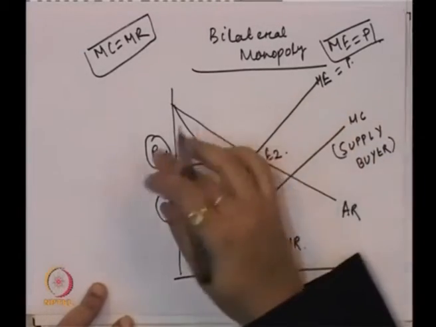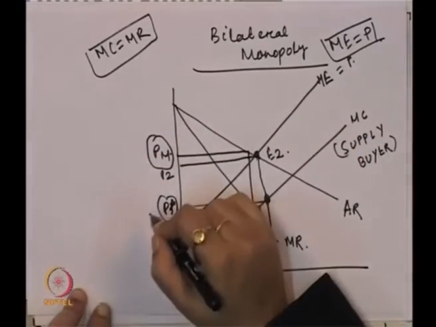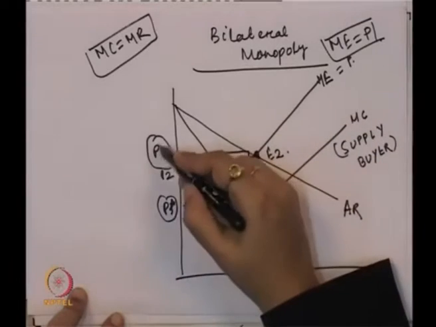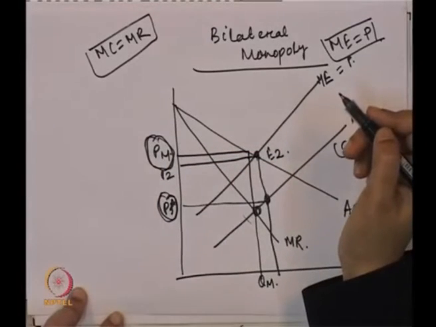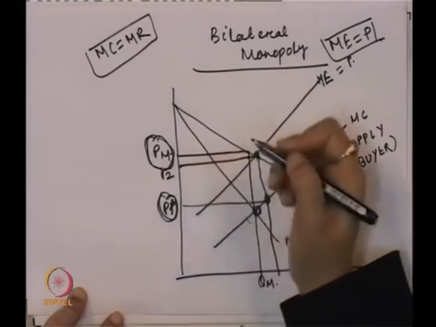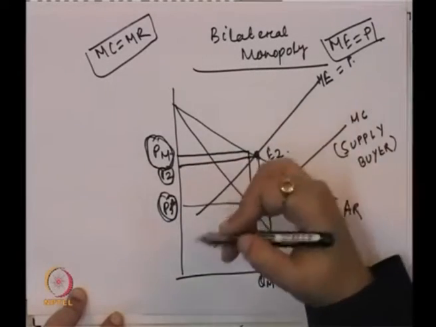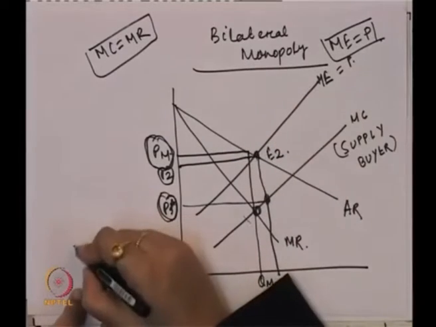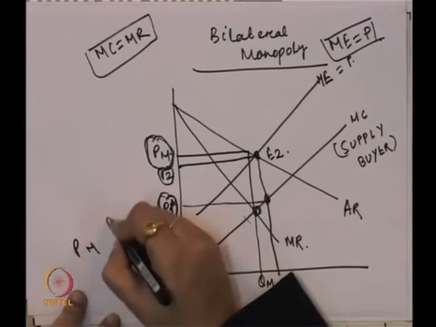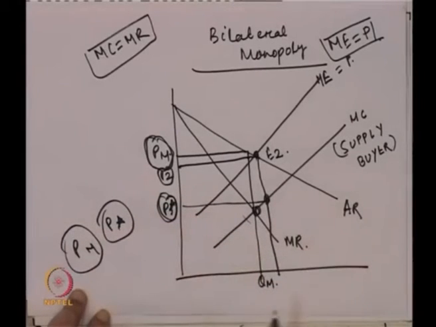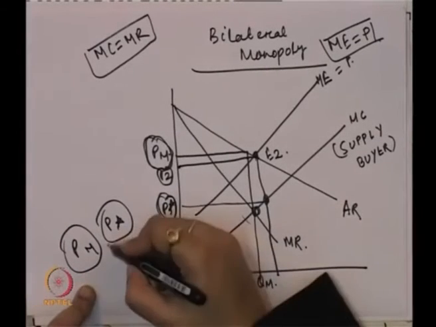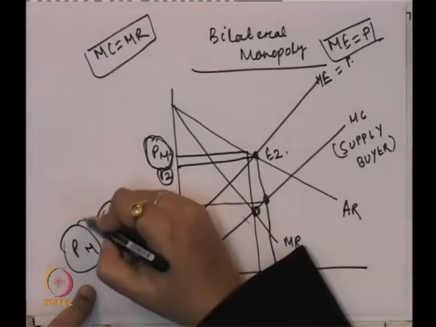This is the monopolist price, and through bargaining neither will accept this PM, nor will they accept this P star, because this is the level of price they will now propose, which is between this PM and P star. This is the monopsonist price, this is the monopolist price, and they will devise a price between PM and P